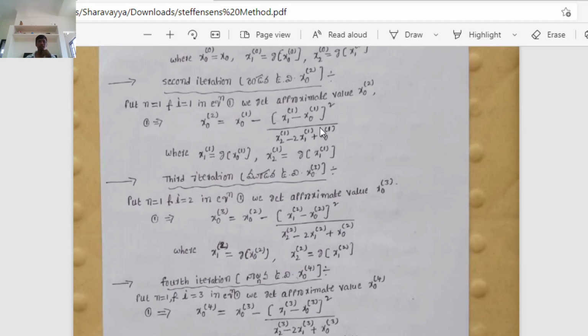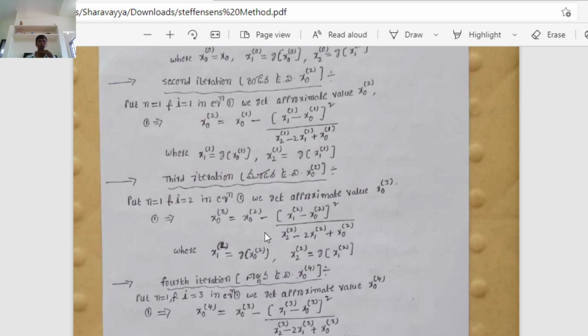నెక్స్ట్ సిమిలర్లీ థర్డ్ ఇటరేషన్ మూడవ ఉజ్జాయింపులో put n equal to 1 and i equal to 2 in equation 1, we get approximate value x naught to the power of 3. Therefore x naught to the power of 3 equal to, అంటే ఈక్వేషన్ ఒకటిలో n equal to 1 మరియు i equal to 2 ప్రతిక్షేపించగా నీకు ఇప్పుడు మూడవ ఉజ్జాయింపు వస్తుంది. దానికి ఏమనుకుంటాం, x naught to the power of 3 అనుకున్నాం.